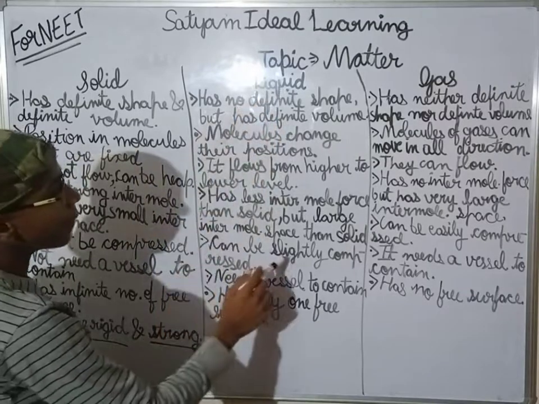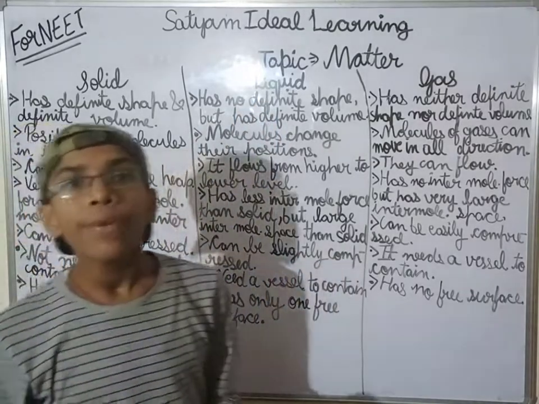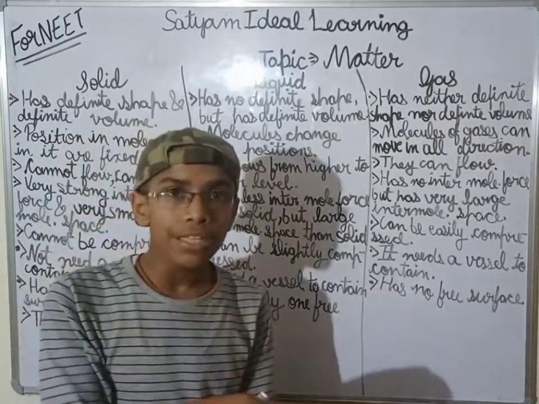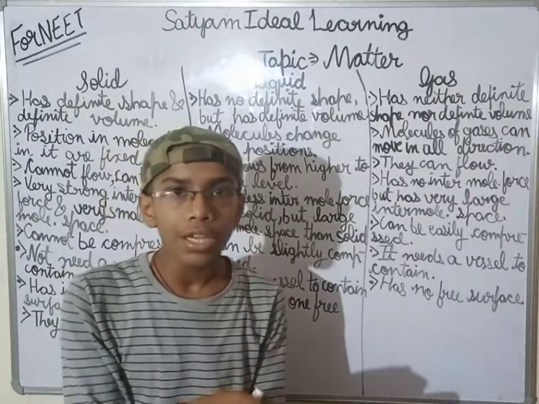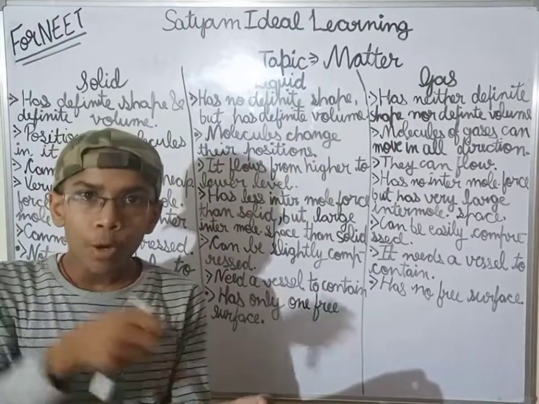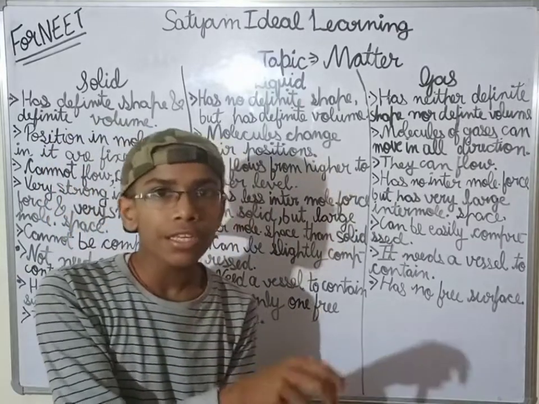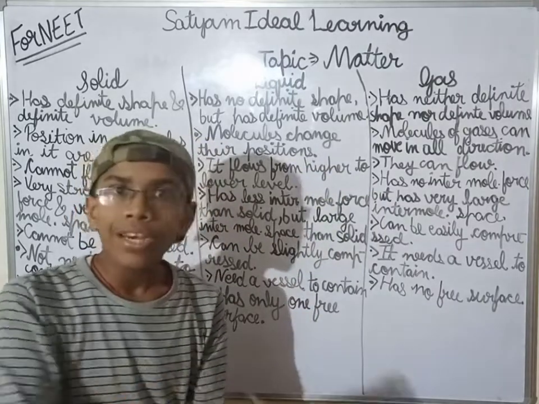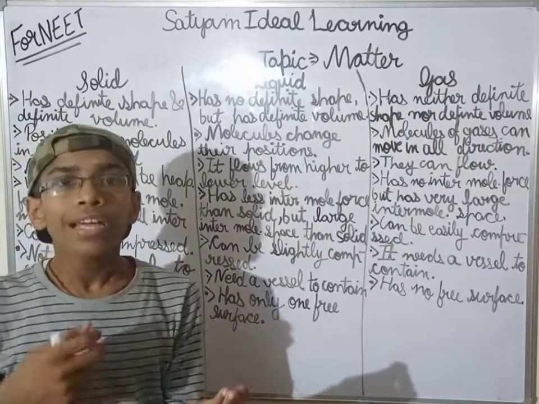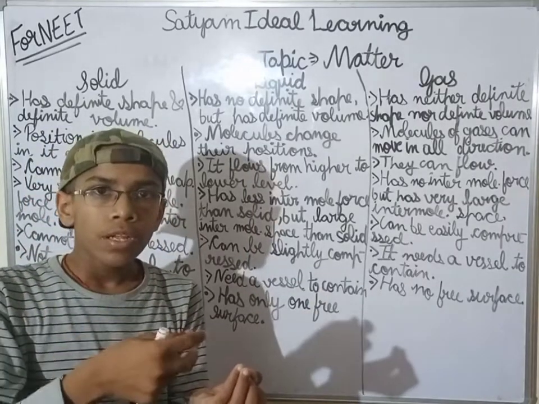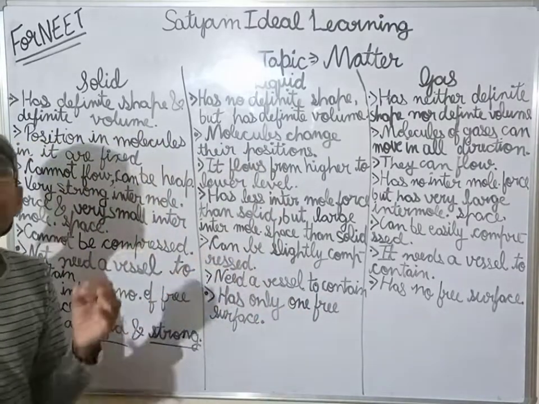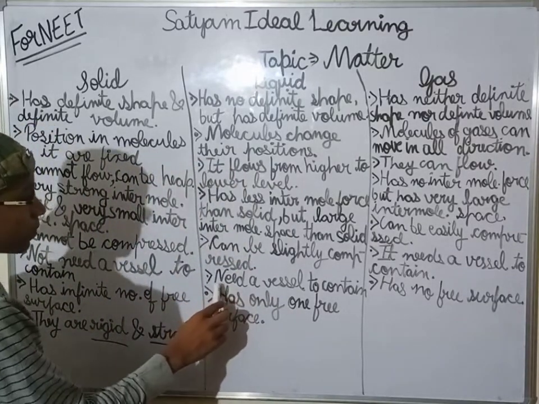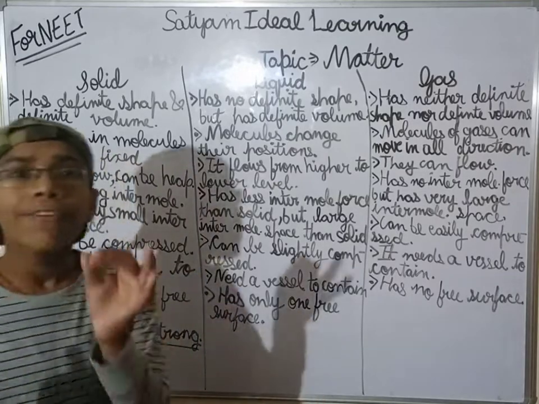Now see, liquid can be slightly compressed. They can be very slightly compressed. If you take a syringe with a plunger and you pull the plunger in the water, the liquid will come in. Now you take a cork and press that plunger. That will not go, because liquid can be only very slightly compressed. It will compress, but very slightly.